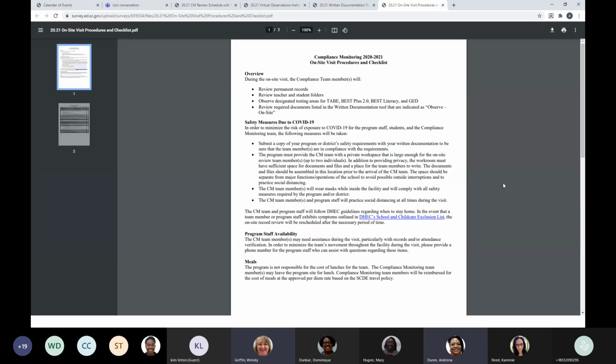How about that? And these go over all of the on-site visit procedures and things that you may need to know about. There are some things that are not appropriate here, like meals. Well, I guess on-site there are meals, but we are responsible for meals, so you guys don't need to worry about that. The time frame on our visits appears to be between a half and a whole day, depending on the size of the program.